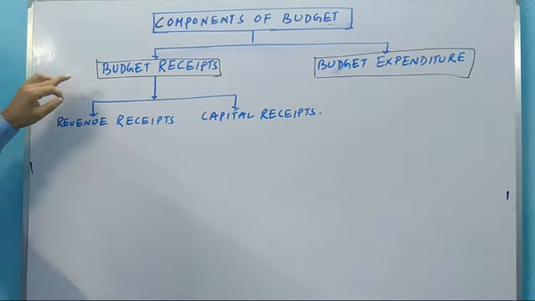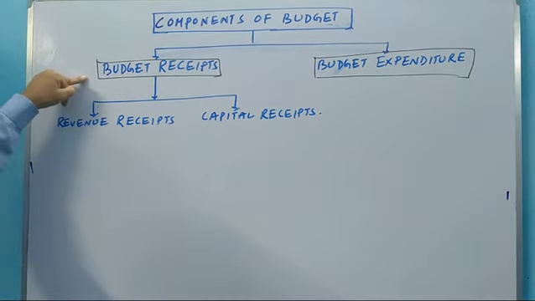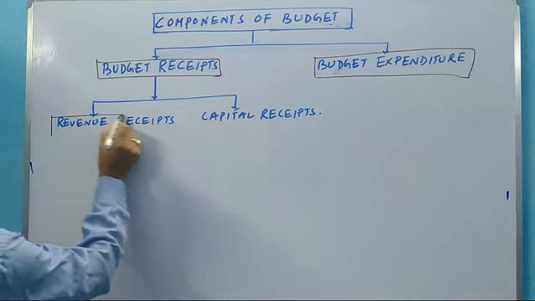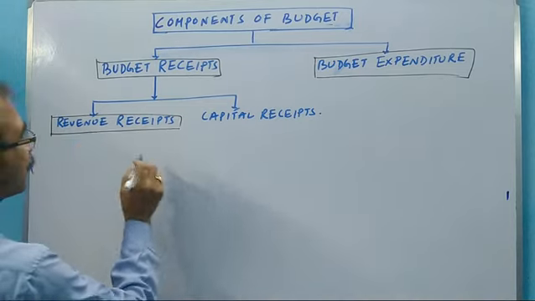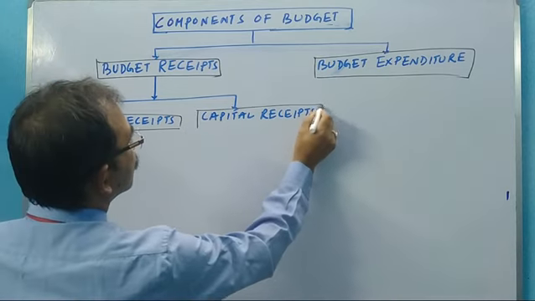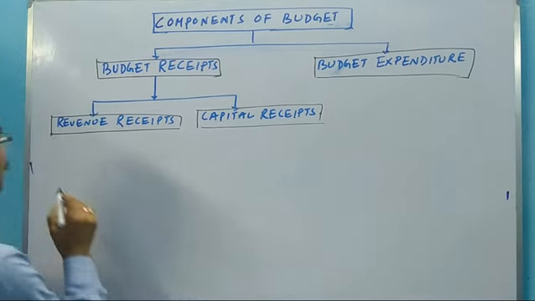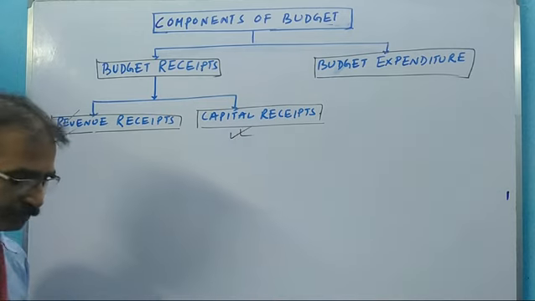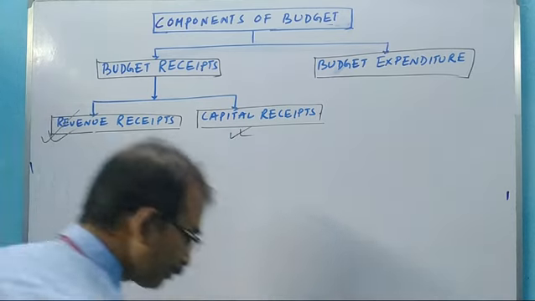The budget receipt, or the sources of earnings or revenues, we can classify into two heads: the revenue receipt and the capital receipt. In the last video I discussed the revenue receipt part, and today I discuss the capital receipt part. Understand?